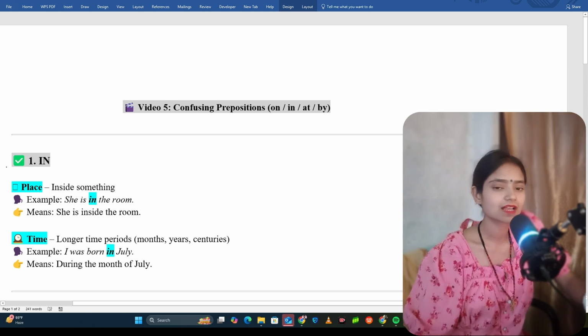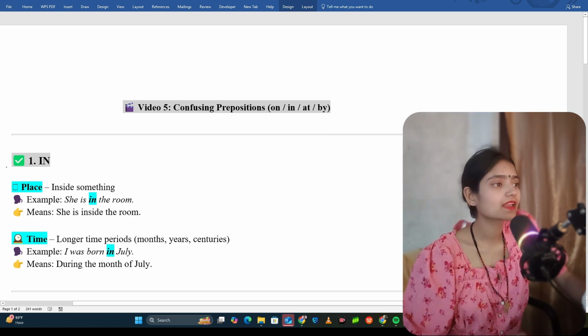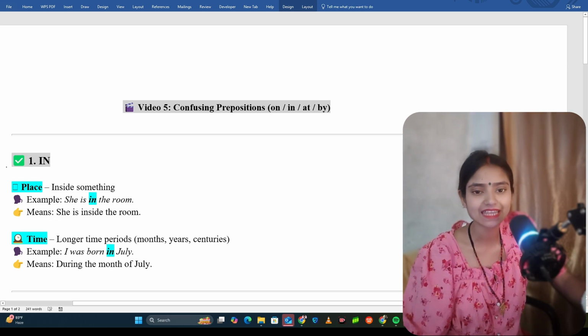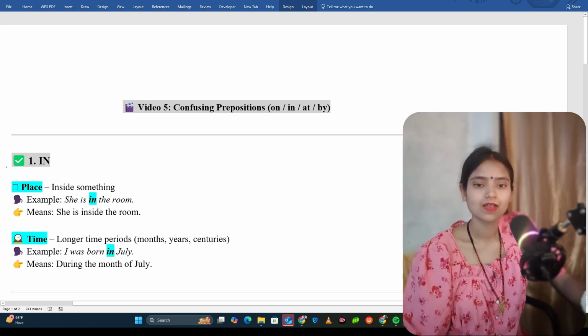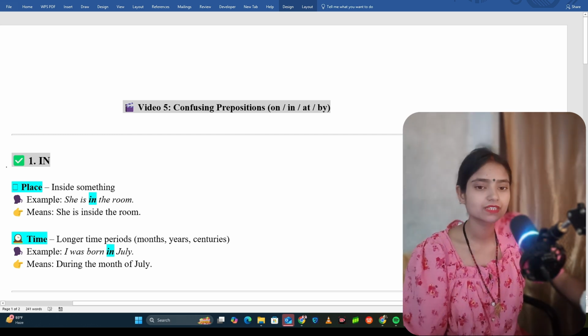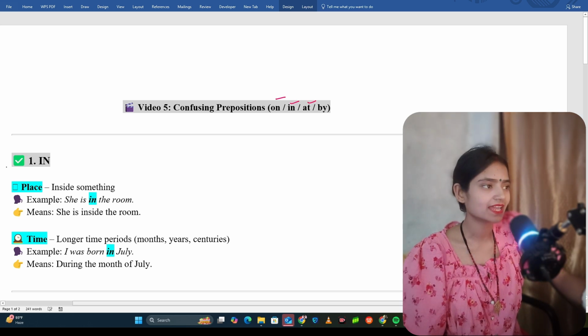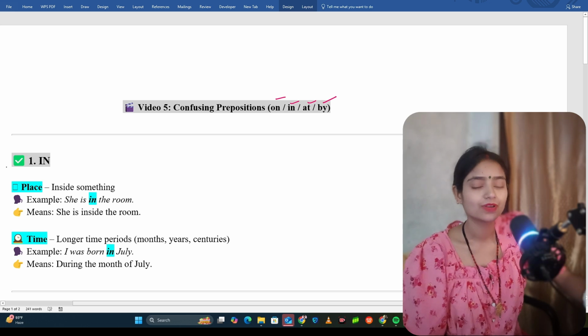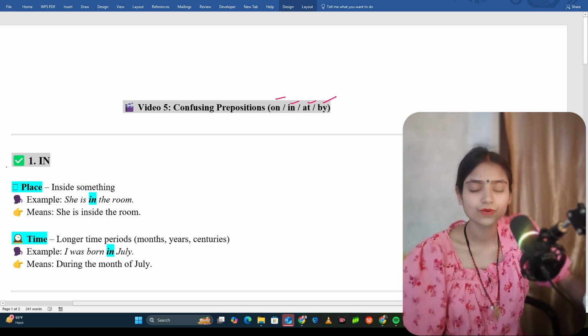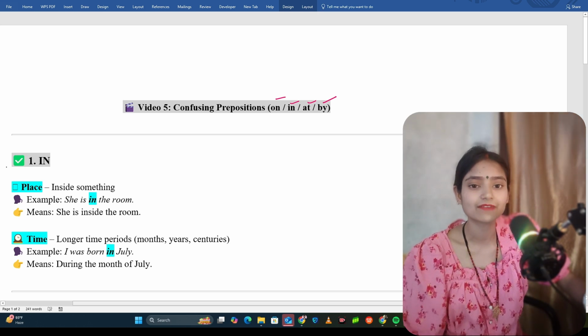So in today's class we are going to learn confusing prepositions, that is: in, on, at and by. Most of the learners get confused on these words. Okay, like on, in, at, but, sorry, not but, by. But don't worry, I'll make it super easy with easy examples so that you'll never get confused in these words.